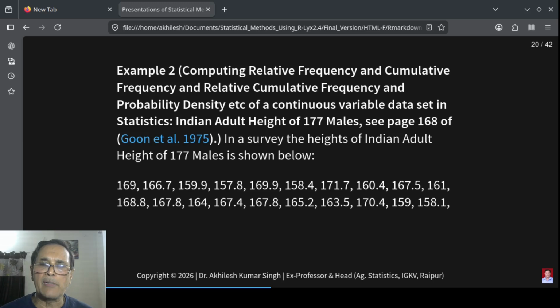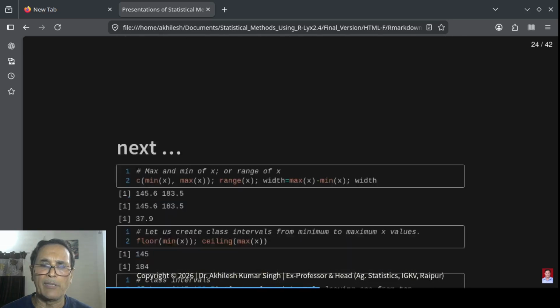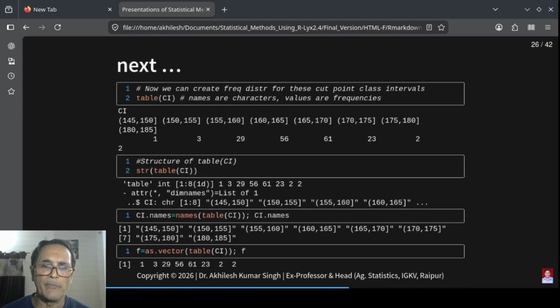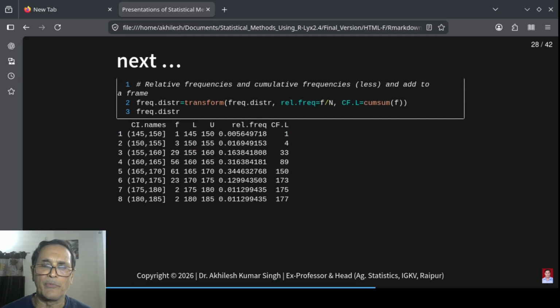Now, the second example is a continuous example. In this example, we have already done this, we will not repeat them. Okay. Just like in the discrete case, we get the two relative frequencies as cumulative. Again, we use the cumsum function.